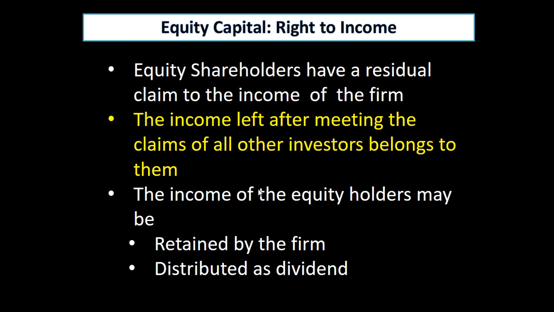The right to income. Equity shareholders have a residual claim to the income of the firm. The income left after meeting the claims of all other investors and stakeholders belongs to the equity shareholders. The income of an equity holder may be retained by the firm or may be distributed as dividend.